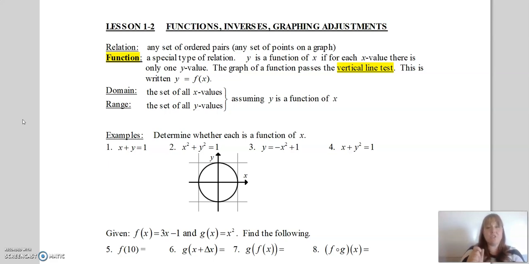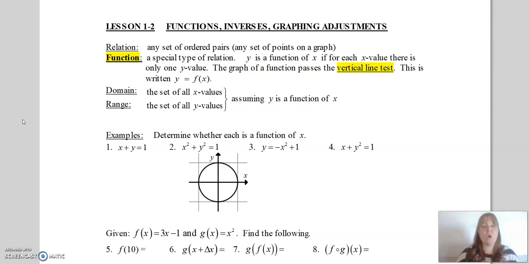So basically, a function means if I put an x into this function machine, it only gives me out one y. And if you remember my analogy about toast, a function is like a toaster. When I put bread into it, I know I'm going to get toast out, right? If I put in a bagel, I get out a toasted bagel. I know what I'm going to get out. It's not like I put bread into the toaster and I might get toast or I might get scrambled eggs, right? That's not the way a function works. A function says if you put something into this, you are guaranteed to get a certain thing out. Not two different things, just one thing out.